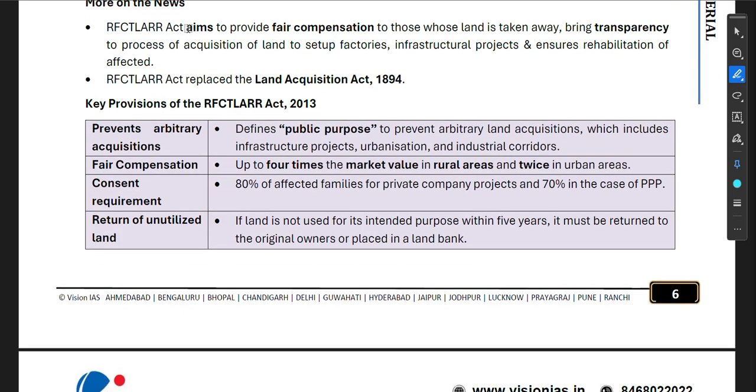This act aims to provide fair compensation to those whose land is taken away, bringing transparency to the process of acquisition of land to set up factories and infrastructure projects, and ensure rehabilitation of the affected. The RFCTLARR Act replaced the Land Acquisition Act 1894.